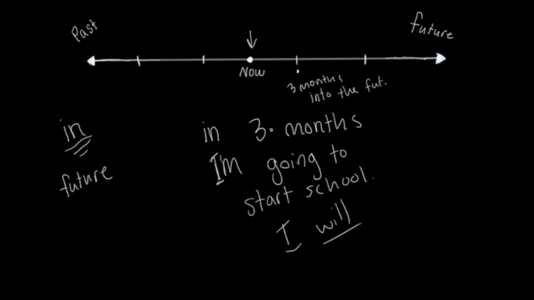And both would be okay. I could say in 3 months, I'm going to start school, or begin school, or in 3 months, I will start school. All of those are okay. The point is we use in when we talk about the future.